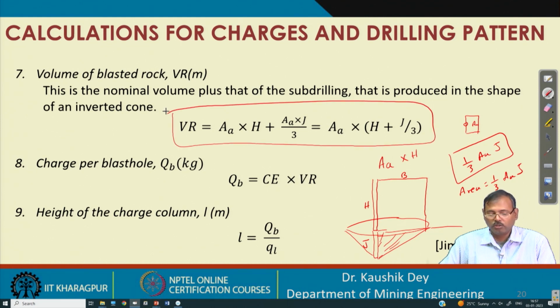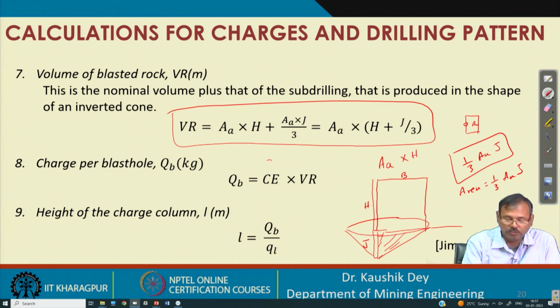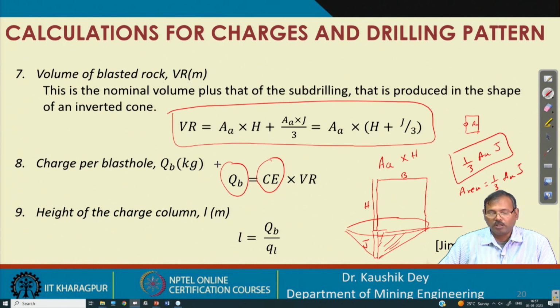As we know the volume, we have already fixed the CE, so the total charge quantity can be obtained from there. CE we have fixed from the equivalent height that we fixed. From there we get the QB, and the length of charge can be obtained by dividing the QB by QL. That is already known to us.